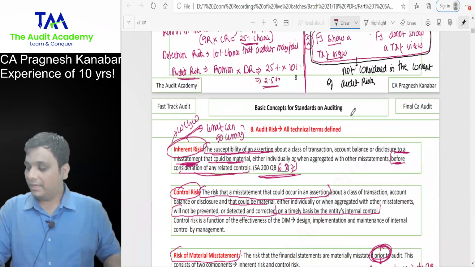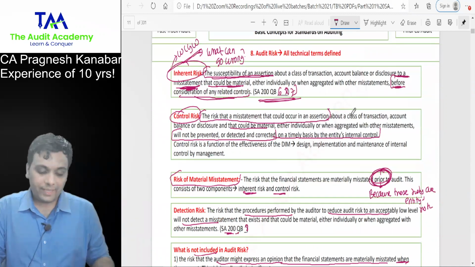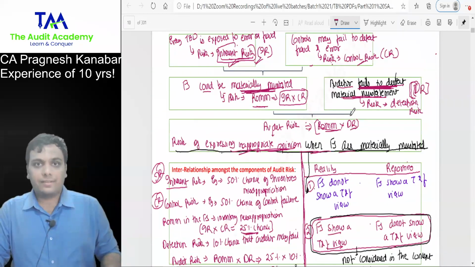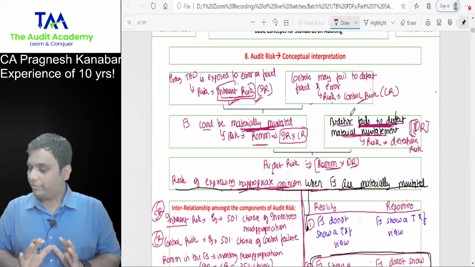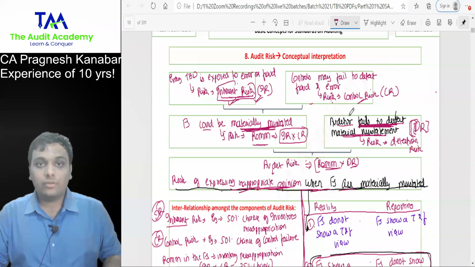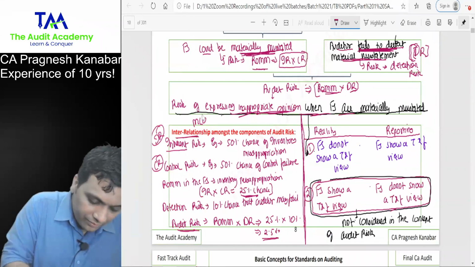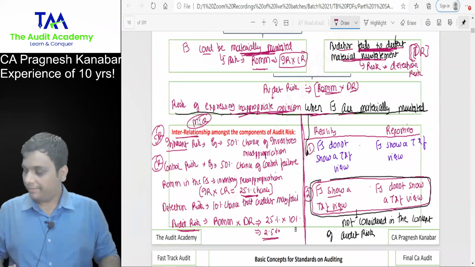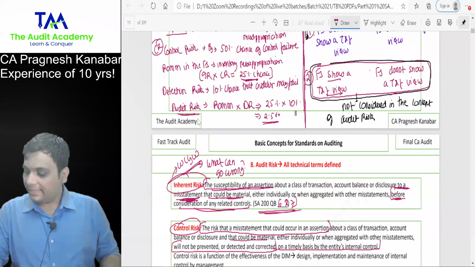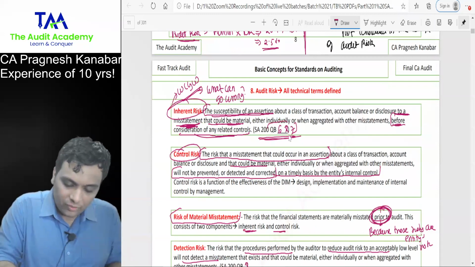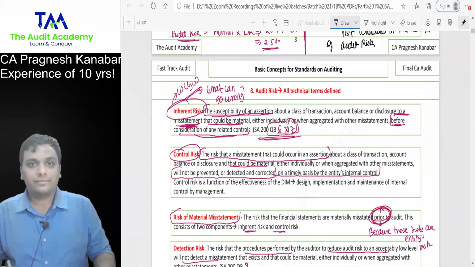Now, everyone, listen to me very carefully. What are the possible examination questions from the whole concept of audit risk? This interrelationship is your MCQ. Then two brief answers from inherent risk, question 6 and question 7.